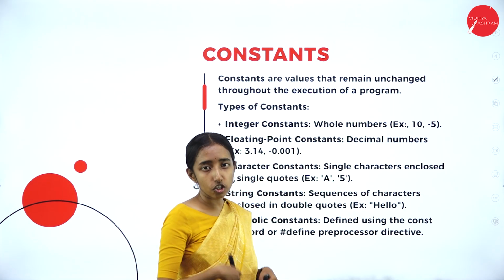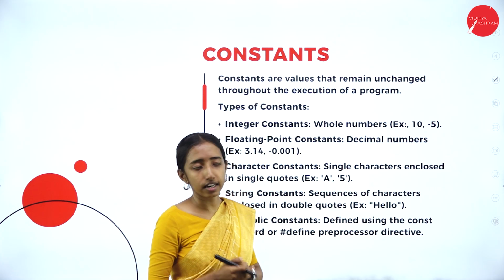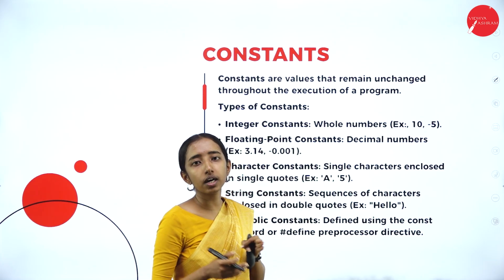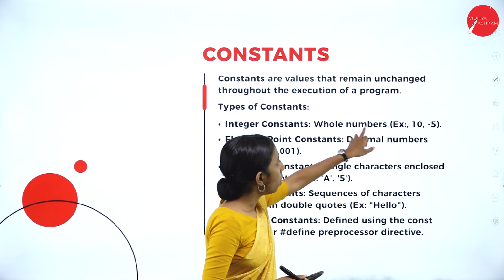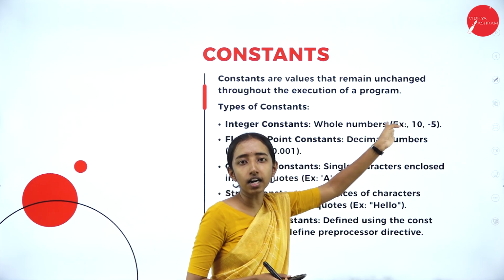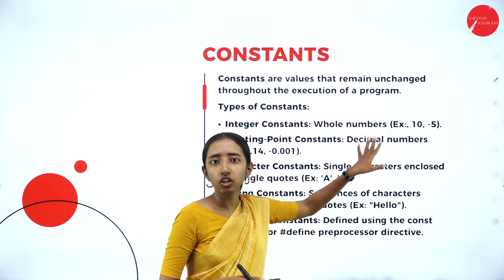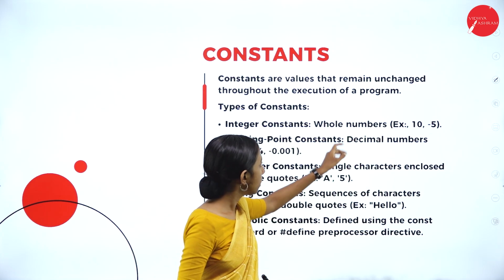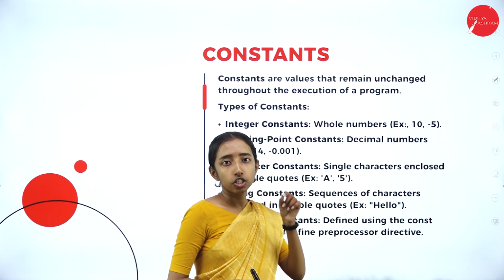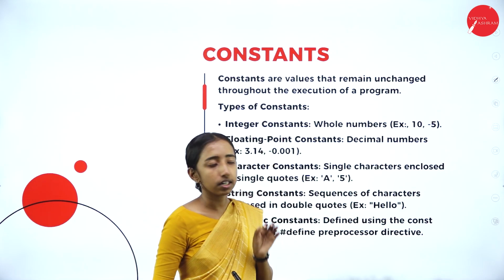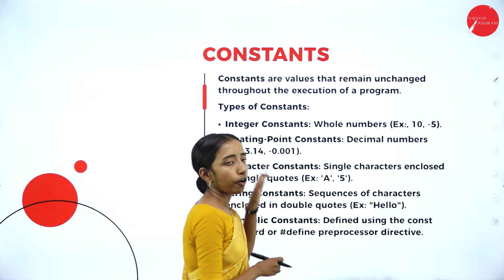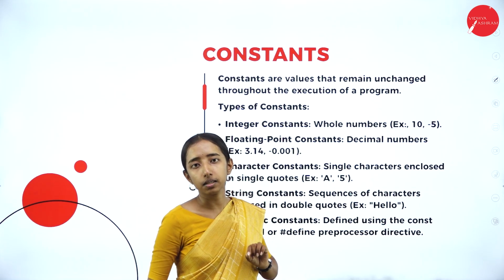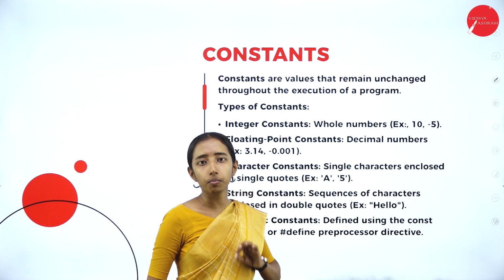Types of constants. There are different types of constants. Integer constant: integer means whole number, like 10, -5. These are numbers that remain constant throughout the program. Floating point constant, that is a decimal number, like 3.14 or -0.001. It has a decimal point, so floating point.